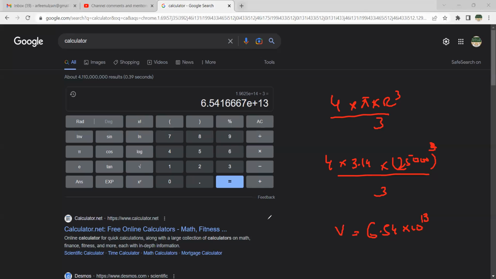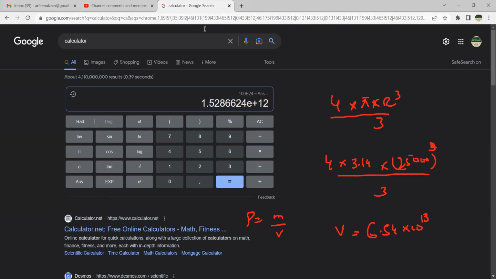And then to get the density, it is mass over volume. The mass was 100 exponent 24. So it is 100 exponent 24 divided by the previous answer.